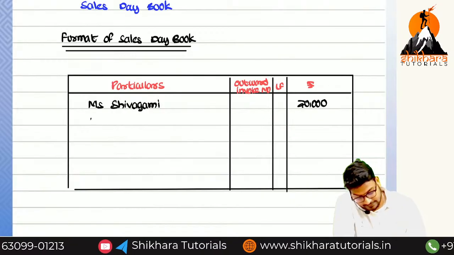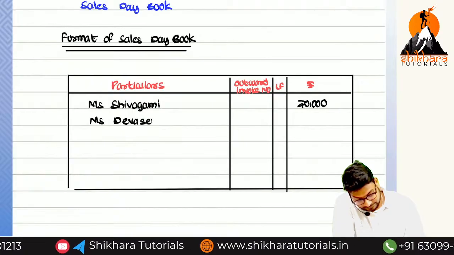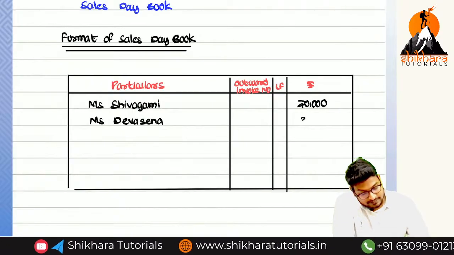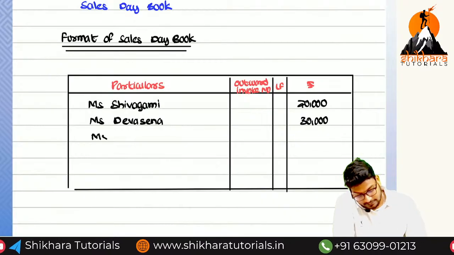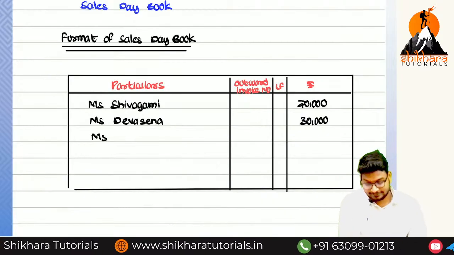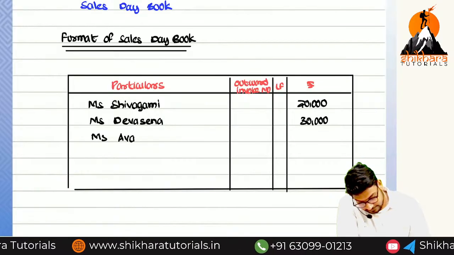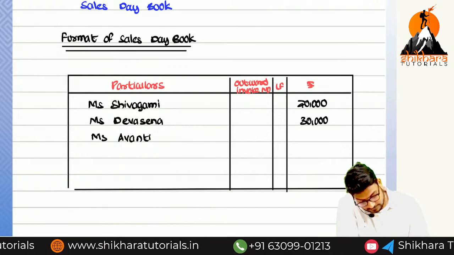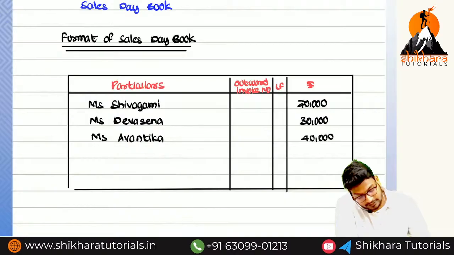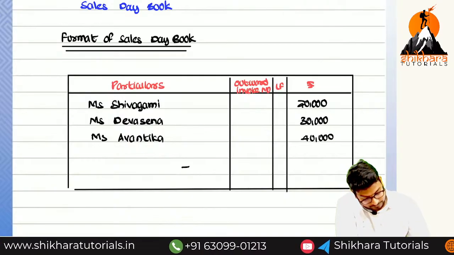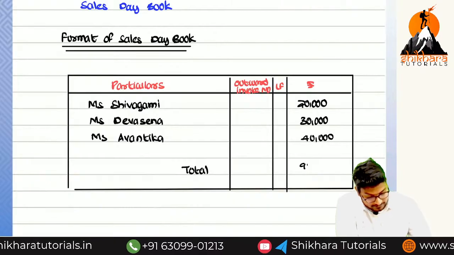And next, Miss Devasena of rupees 30,000. Next, Miss Avantika of rupees 40,000. Can you say the total? 90,000.